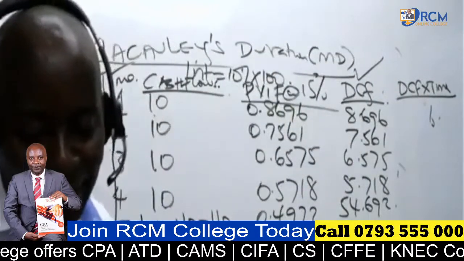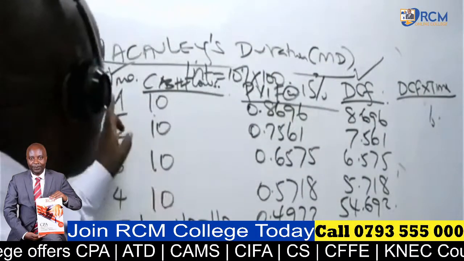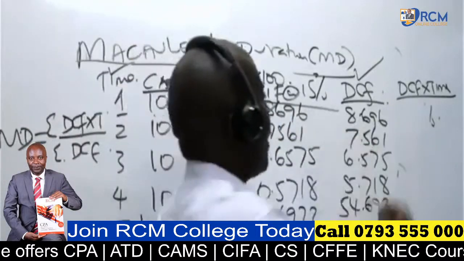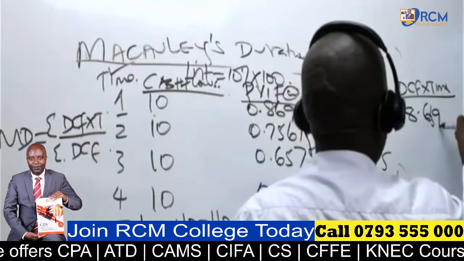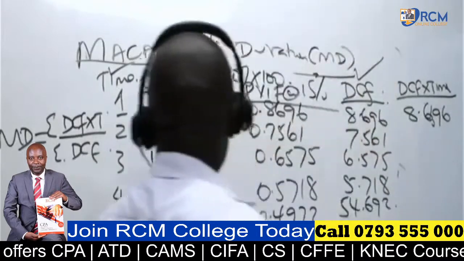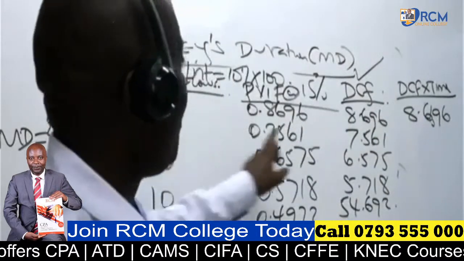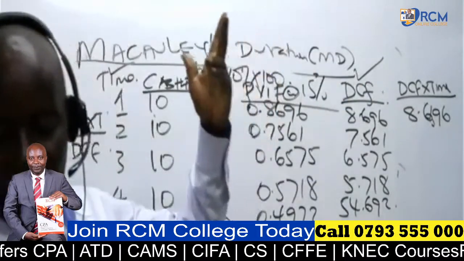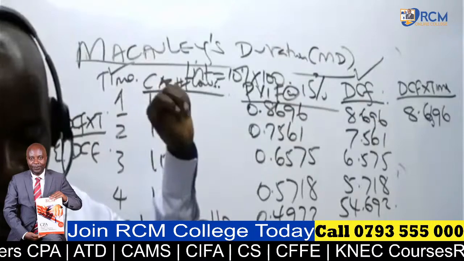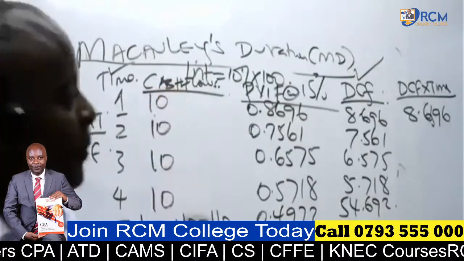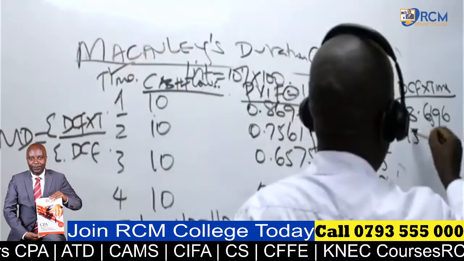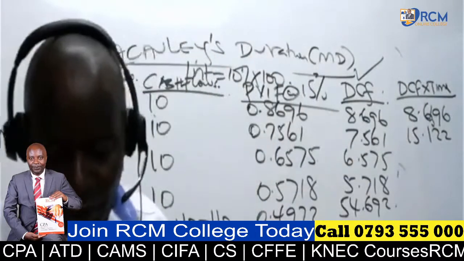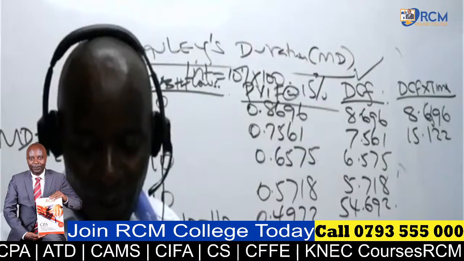DCF times time. The time here is, so I'm taking this and DCF. So 1 times this gives me 8.696. That is the first one. And then we have 2 times this, 3 decimal places, really. I hope they're following up to here. According to Queen, 15.122. Thank you very much.